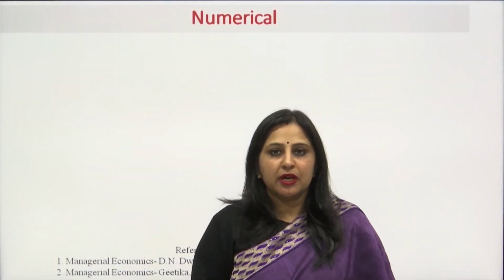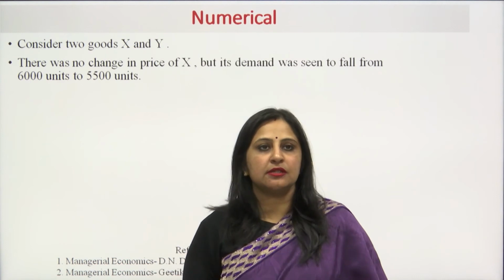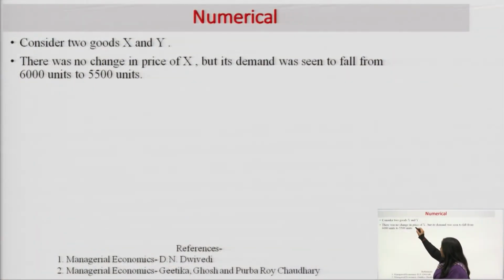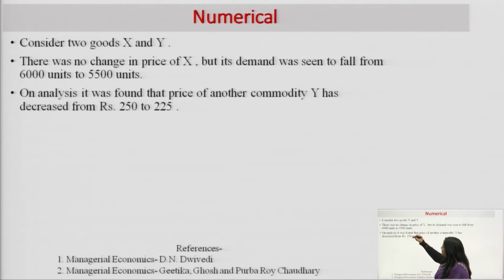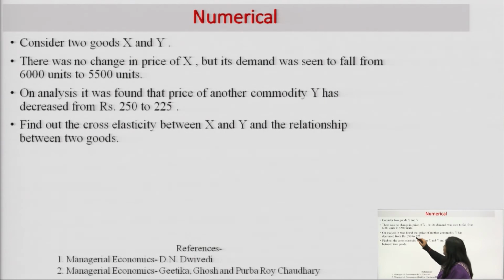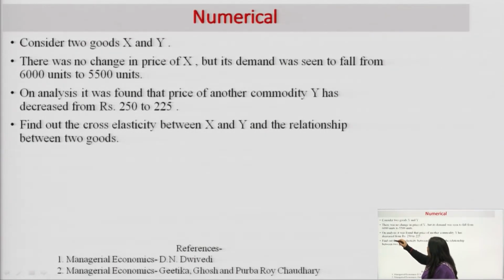Now we have a numerical on cross elasticity of demand. There are two goods X and Y. There was no change in the price of X, but still the demand has changed from 6,000 units to 5,500 units.